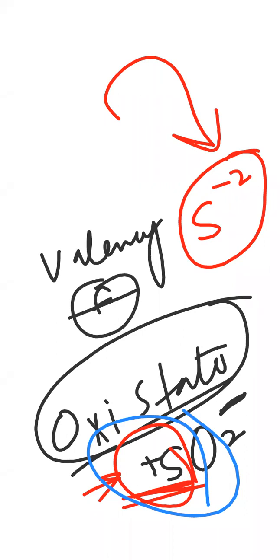90% elements की valency and oxidation state same होती है, like sodium, like magnesium, like aluminum, like oxygen. But there are few elements which are disturbing sometimes. कैसे पता चलेगा disturbing elements कौन से हैं? This is very easy. इसकी भी एक trick है.